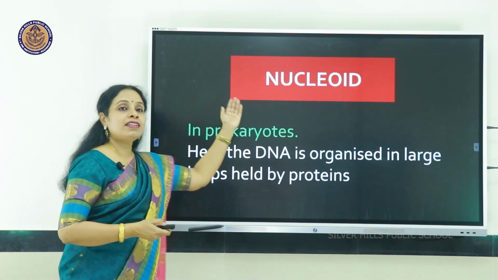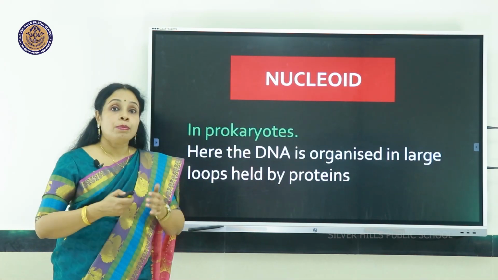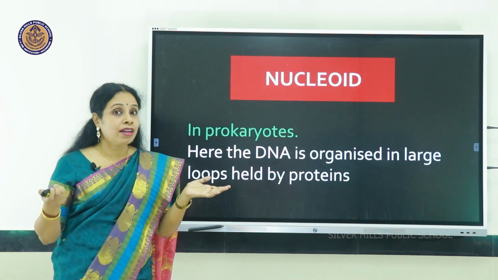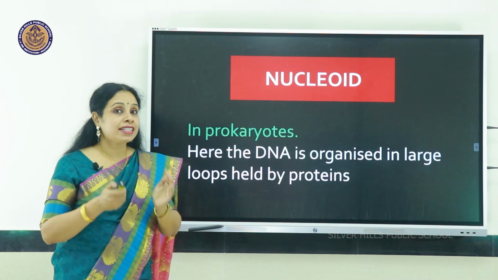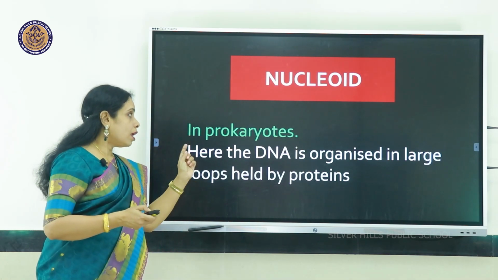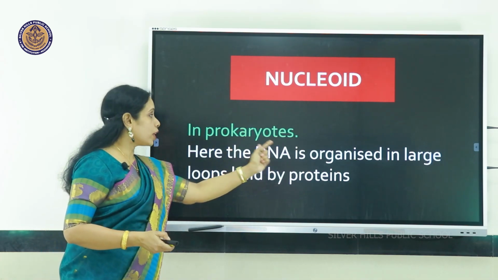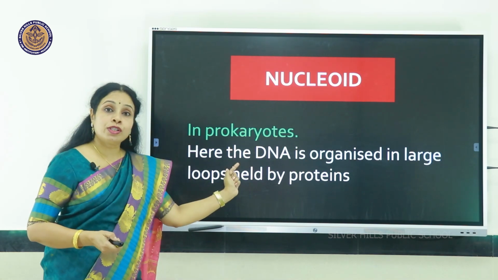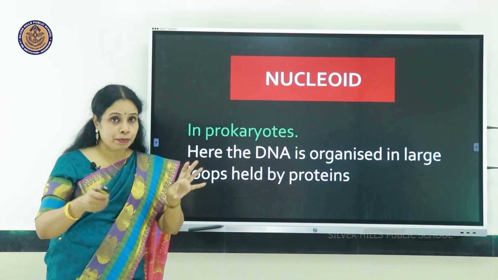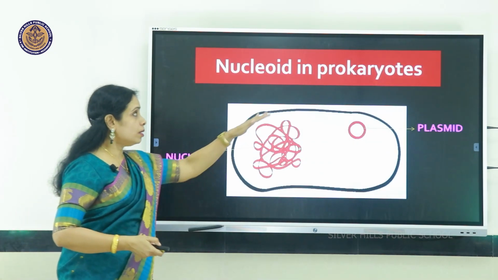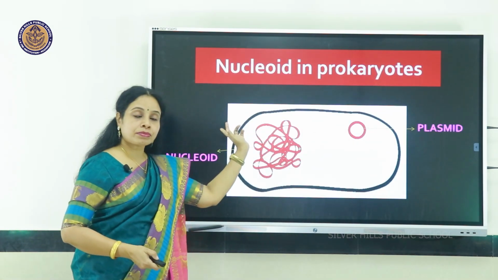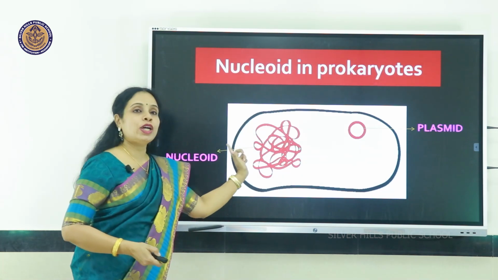Moving on to another term, nucleoid. Prokaryotes don't have a nucleus, but the naked DNA lies in the cytoplasm. However, that DNA is organized in large loops and held properly in position by proteins. So look at this picture. It shows a bacterium with the nucleoid.